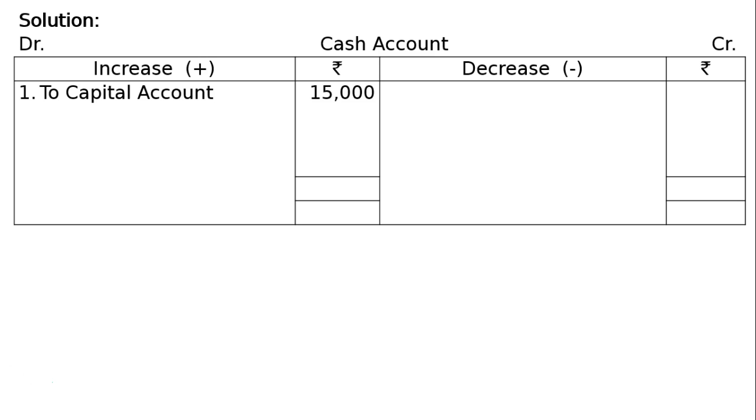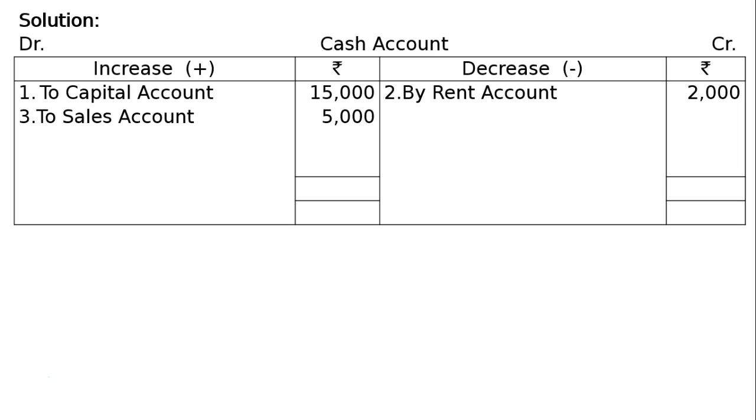First one, started business with cash. It is cash account debited to capital account, flowing in. Next one is rent paid. Rent account debited to cash account. Cash is flowing out by rent, rupees 2,000. The next one is sold goods for cash. Cash account debited to sales account. Cash is flowing into the business, hence flowing in to sales 5,000.